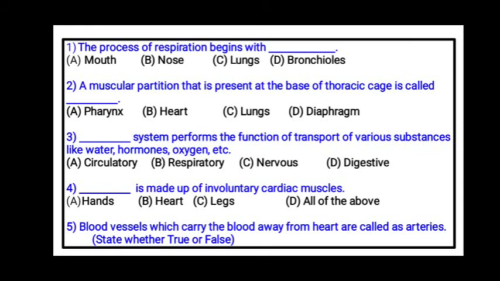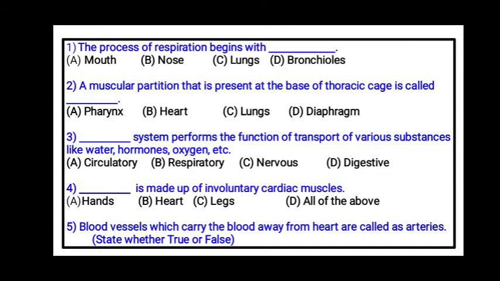So first one. The process of respiration begins with dash. A. Mouth. B. Nose. C. Lungs. Or D. Bronchioles. Second, a muscular partition that is present at the base of the thoracic cage is called dash. Pharynx, heart, lungs or diaphragm.